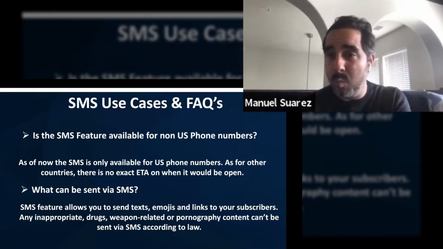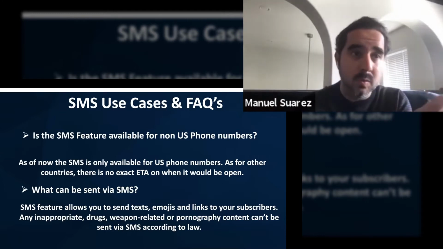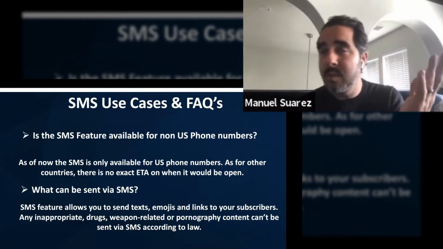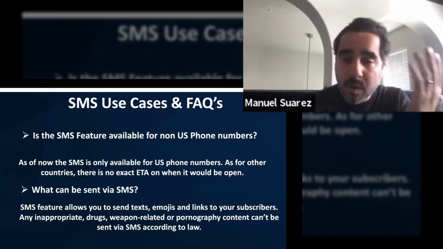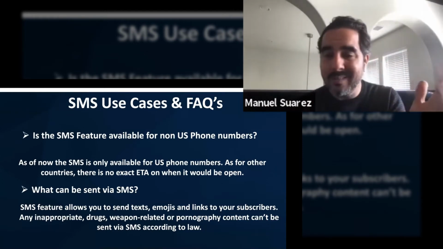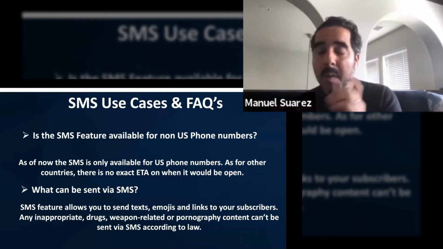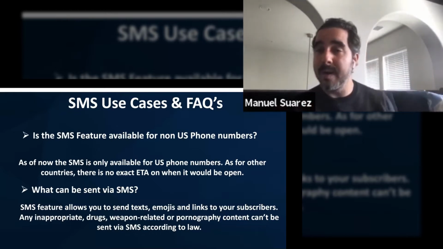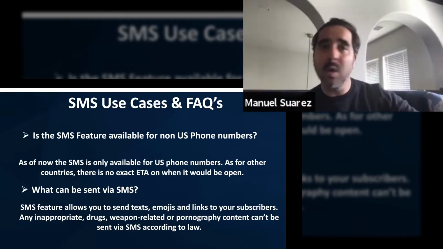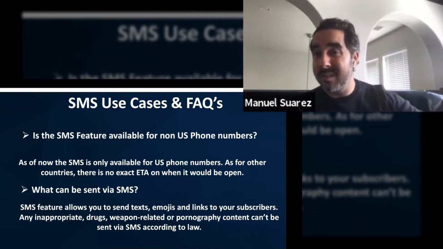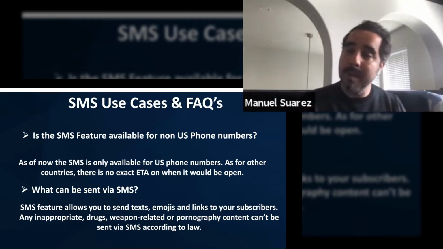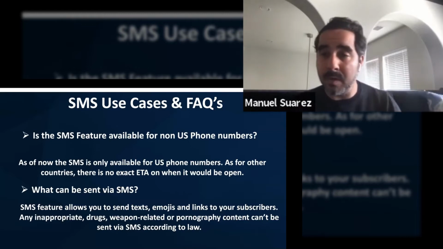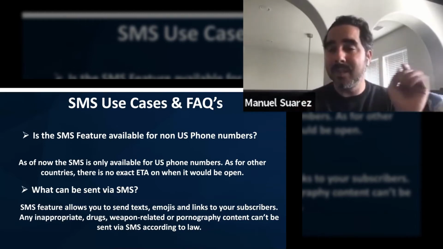Instead of using the +1, you're going to use +01152 for Mexico, for example, or 011. You're going to use whatever country it is that you want to extract the phone numbers from. You can do that, but you're going to have to use other third-party tools like SendIt, SendGrid, and other providers that send text messages, to integrate with ManyChat. You can use Zapier or other tools to send out messages to these countries.